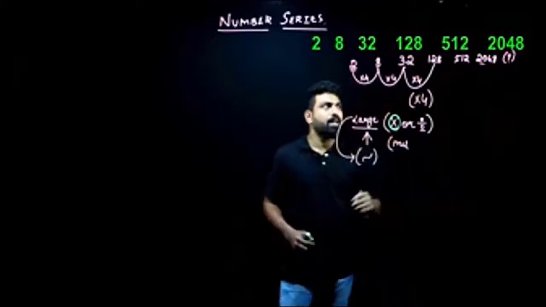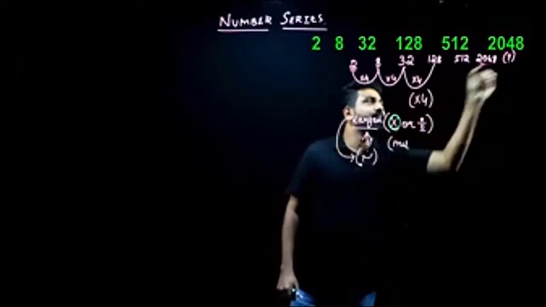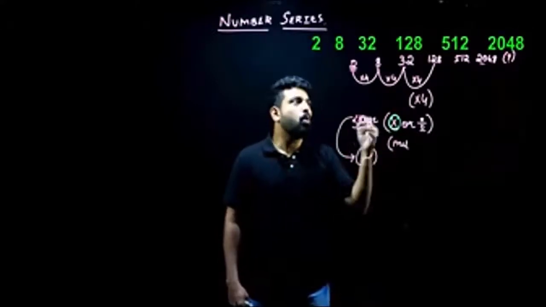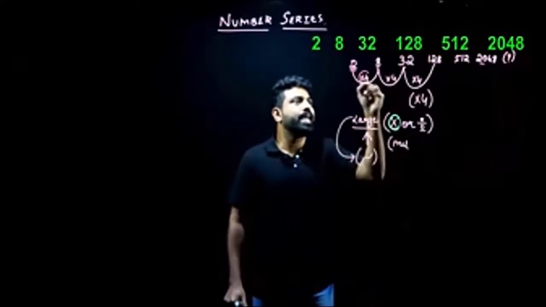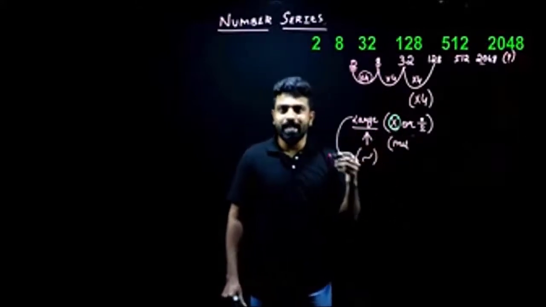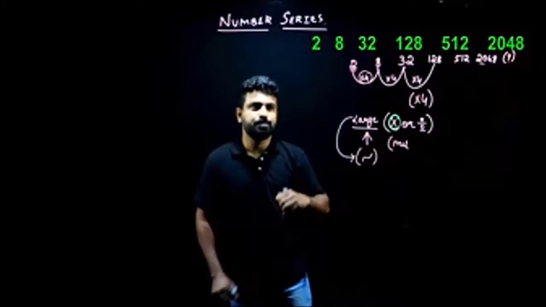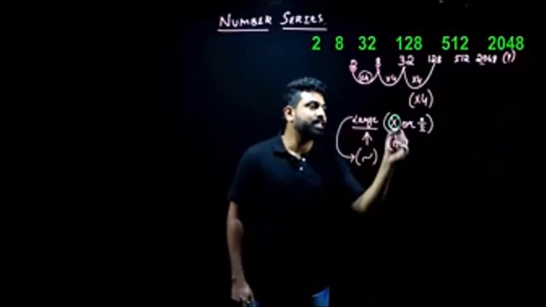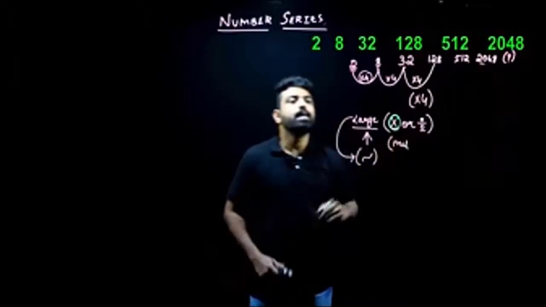The missing term here is 8192. But then we are not doing this to find the answer. We are doing this to understand number series questions, how to identify the logic hidden in the question. As we progress with our class, we'll be taking up examples as well, people. Am I clear, people? Whenever the difference is large, it's either multiplication or division.